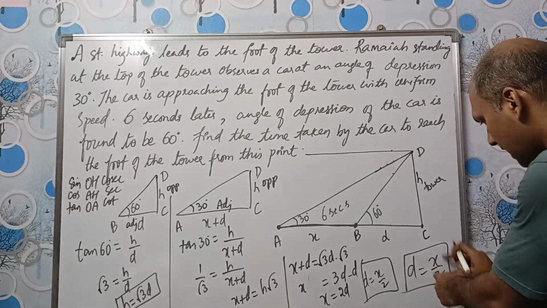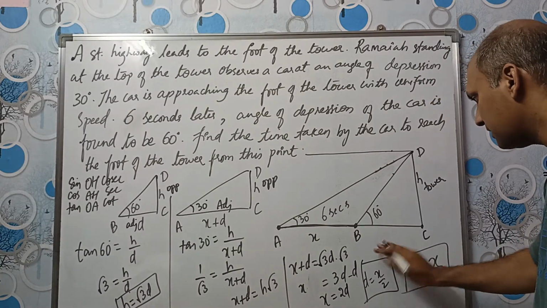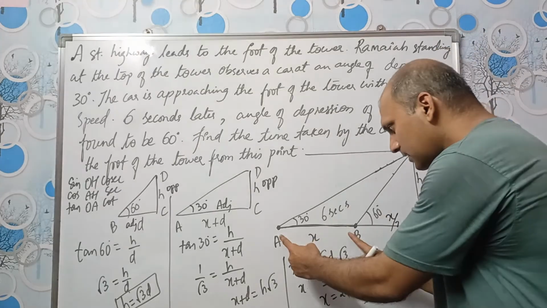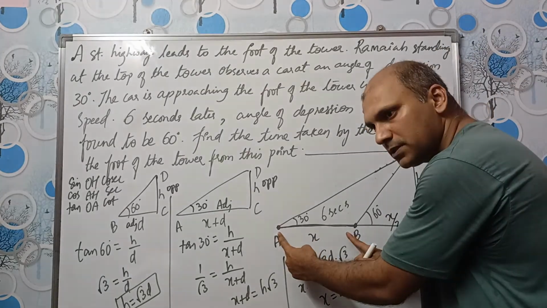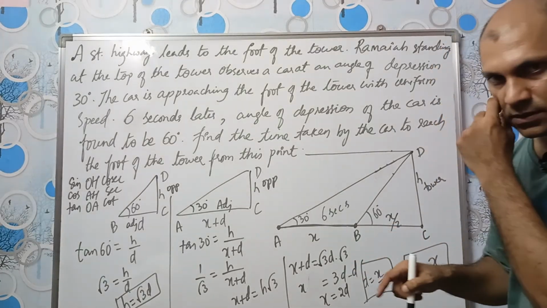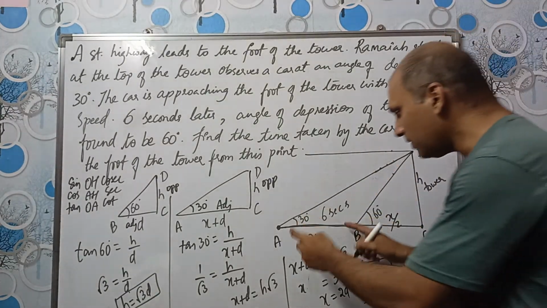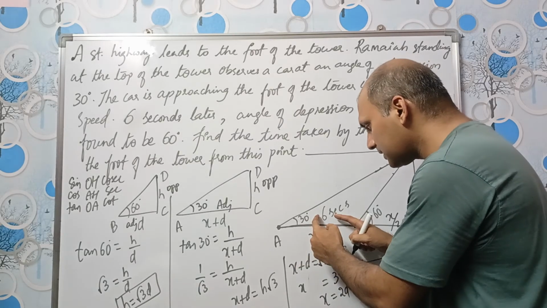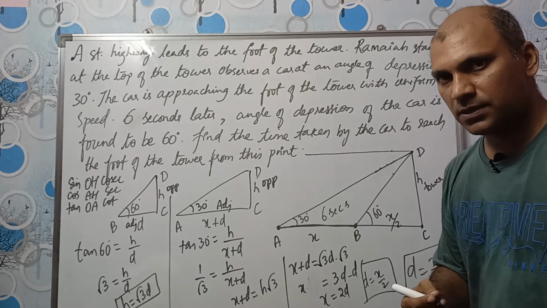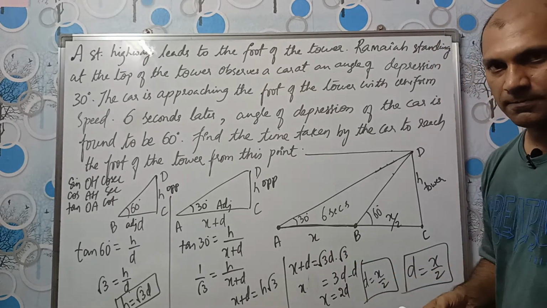See, D is half of X. That means this D is X by 2 actually, right? So suppose, let us say this distance is 100 meters. This distance will be half of that, which means it is 50 meters. Okay. And to travel 100 meters, car took 6 seconds. To travel 50 meters, car will take how much time? Half of the time, right?